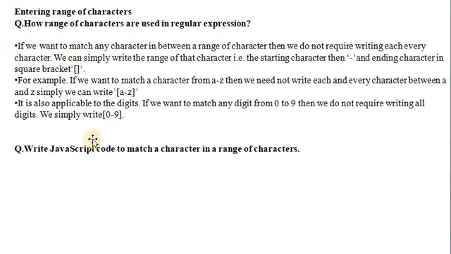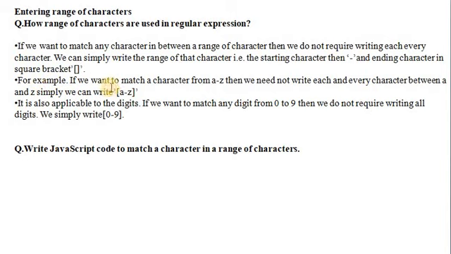Next point is entering a range of characters. How are ranges of characters used in regular expressions? If we want to match any character within a range of characters, we do not need to write each and every character. We can simply write the starting character and the ending character in square brackets.